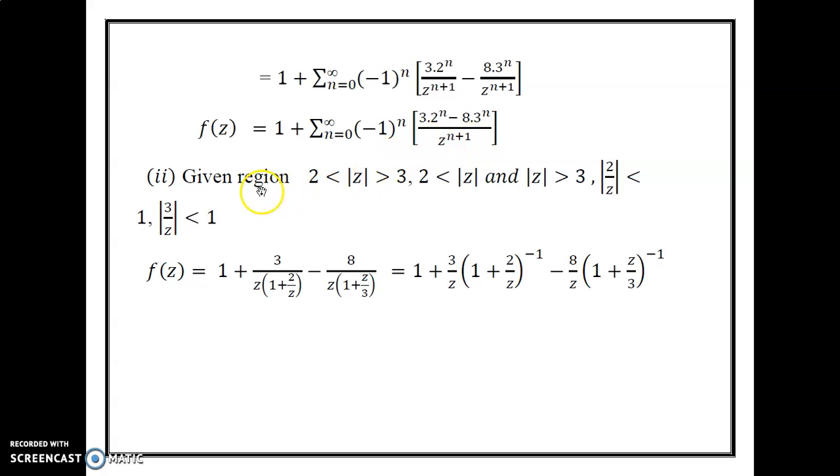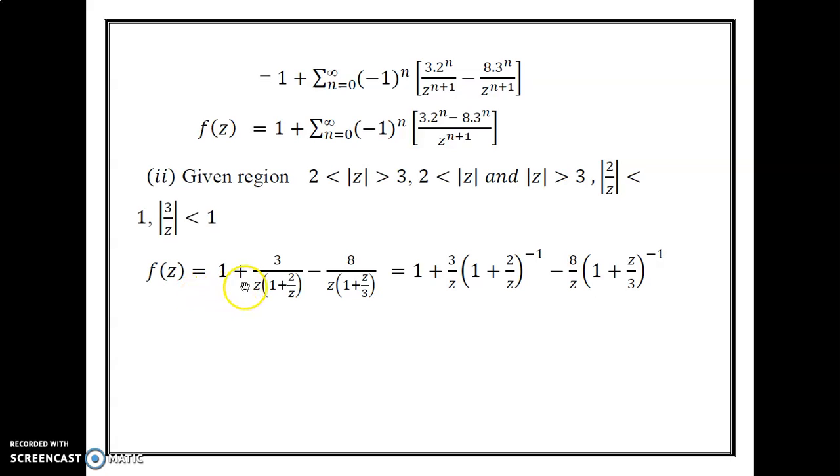Consider the second region, 2 less than modulus of z less than 3. First consider 2 less than modulus of z, which can be written as modulus of 2 by z less than 1. This means the Laurent series contains negative terms. So consider the less than sign only. Modulus of z less than 3 can be written as modulus of z by 3 less than 1, taking reciprocal on both sides, we get modulus of 3 by z greater than 1.